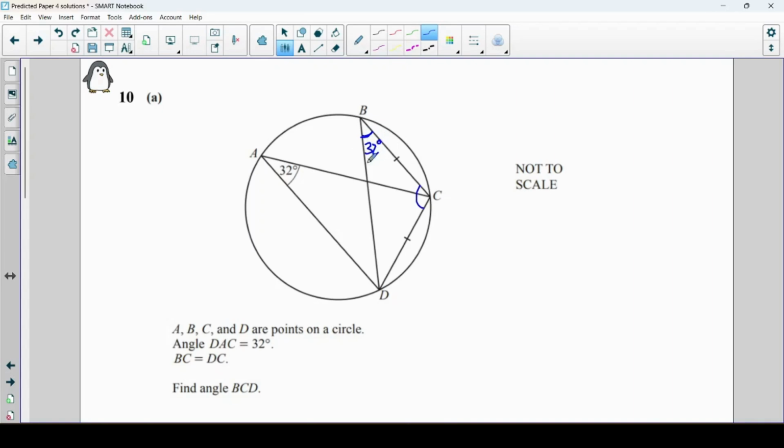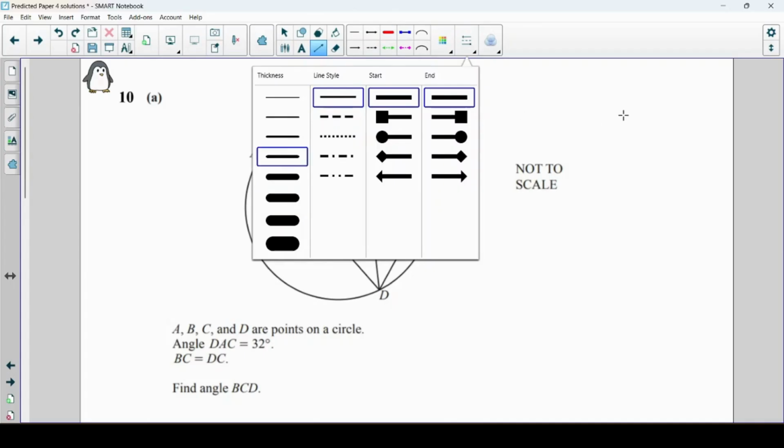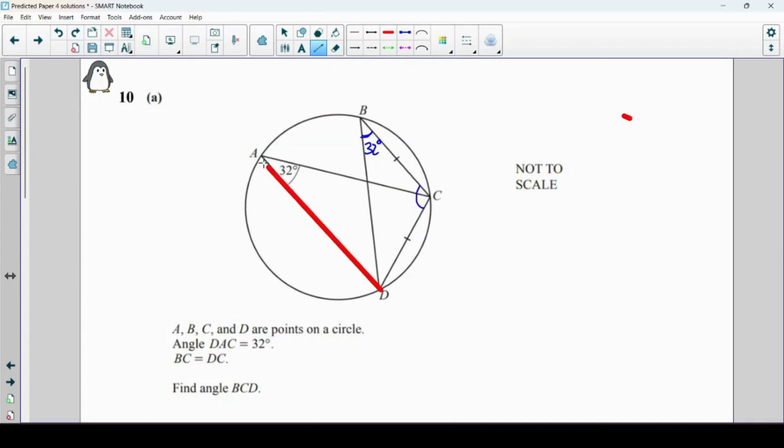That's using angles in the same segment. That's covered in more detail on the circle theorems question part of the website. Okay, so you can find that video if you need a bit more help on that. But basically it's when you see this kind of bow tie shape here. Okay, so those two are both 32 degrees.